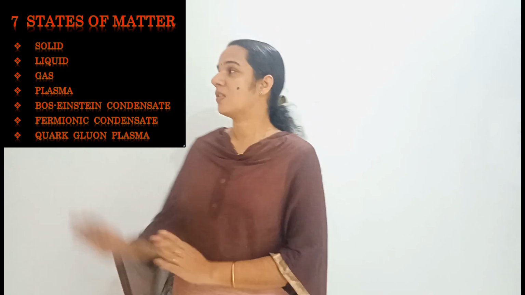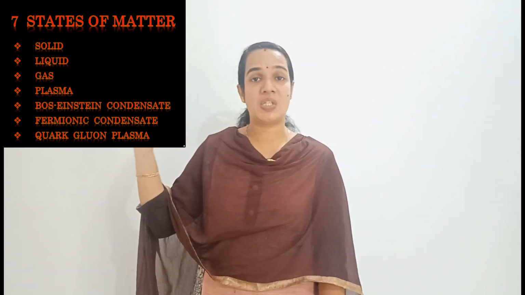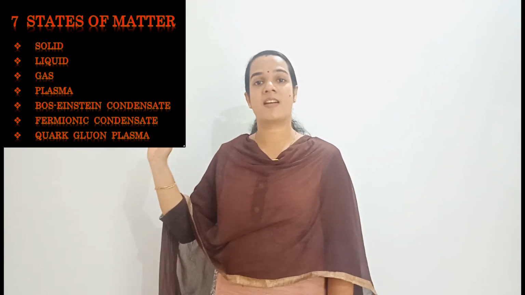Matter has 7 states: solid state, liquid state, gaseous state, plasma, Bose-Einstein condensate, fermionic condensate, and quark-gluon plasma. The 4 states of matter, that is solid, liquid, gas, and plasma, are very well known to you. But the other 3 states, Bose-Einstein condensate, fermionic condensate and quark-gluon plasma, are not that familiar to you, but you should keep them in mind now. There are 7 states of matter.